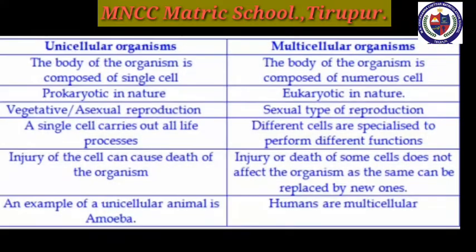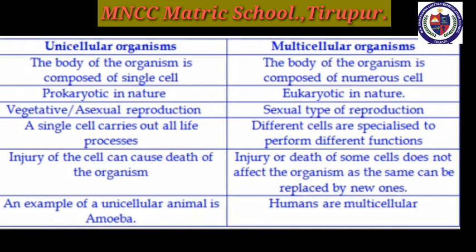Next we move to the difference between unicellular organisms and multicellular organisms. Unicellular organisms: the body of the organism is composed of a single cell. Multicellular organisms: the body of the organism is composed of numerous cells or many cells. Unicellular organisms are prokaryotic in nature. Multicellular organisms are eukaryotic in nature. Unicellular organisms do vegetative or asexual reproduction. In case of multicellular organisms, sexual type of reproduction is undergone.